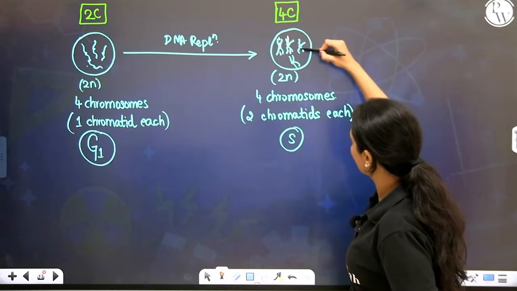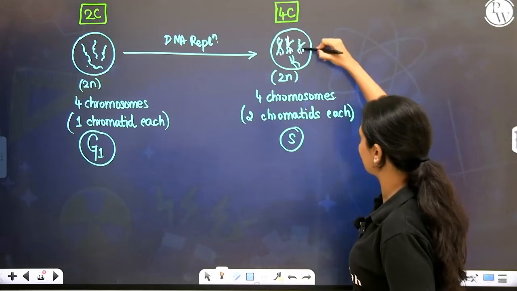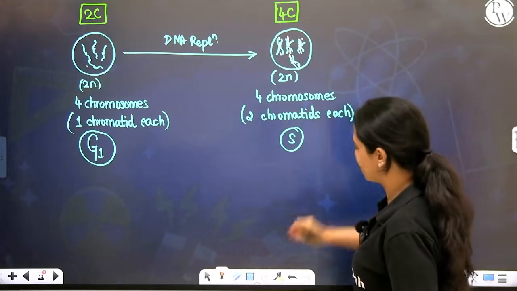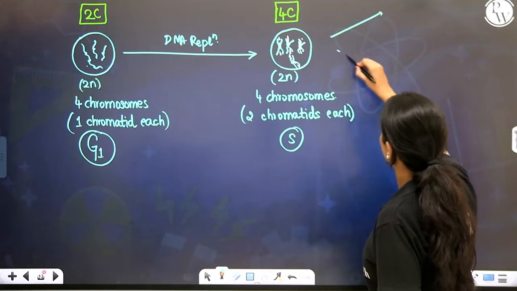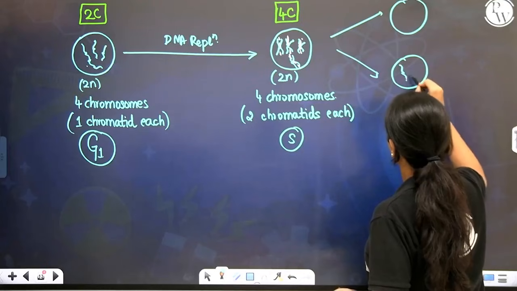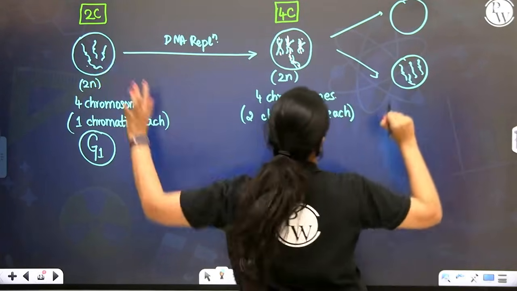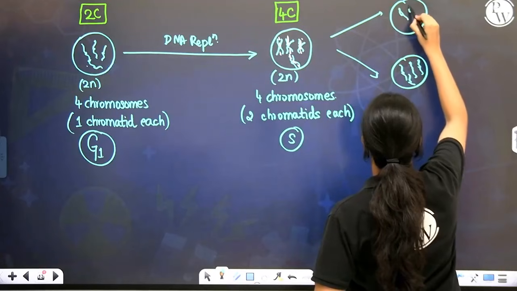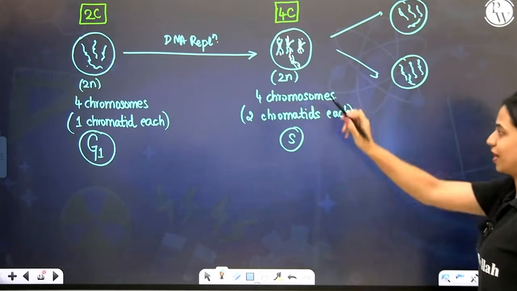the centromere, you know what a centromere is because we've already done that in a previous chapter. It will split and you get 2 cells. Eventually, each cell will have the same number of chromosomes, same number of chromatids, same DNA content as the previous cell, the parent cell.